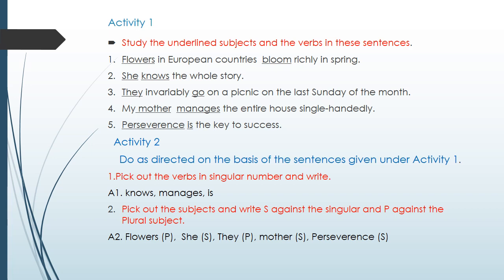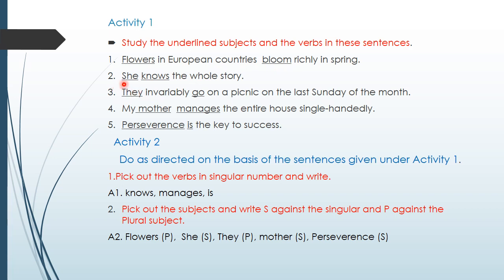Okay children, study the underlined subjects and the verbs in the sentences. Sentence number 1. Flowers in European countries bloom richly in spring. The subject is flowers in European countries, and the main word in the subject is flowers, and it is a plural subject. And the verb is bloom, and it is also plural. It does not have the S or ES, so it is the root form, base form, it is plural. Plural subject takes plural verb.